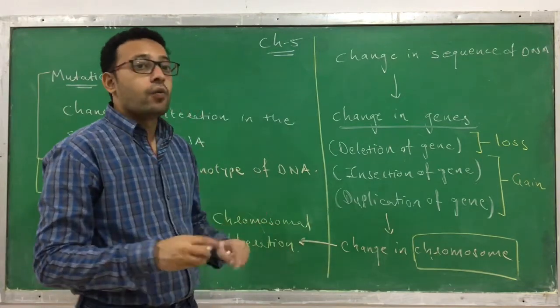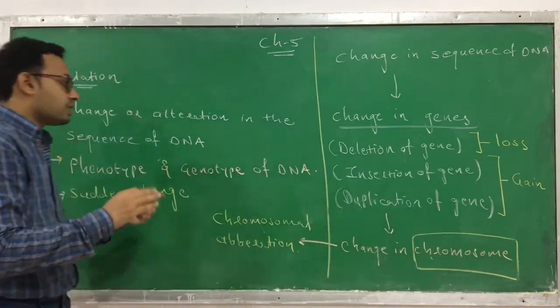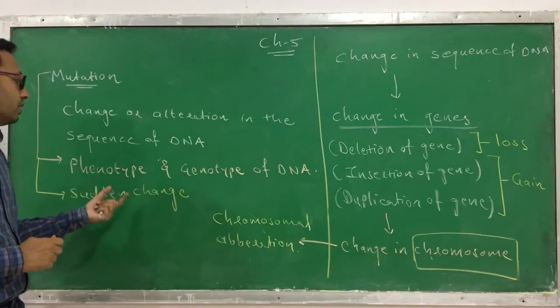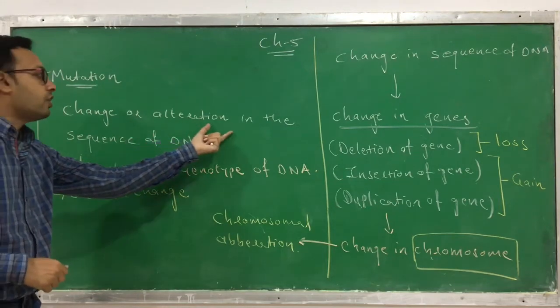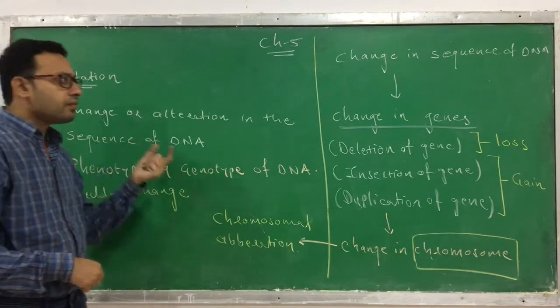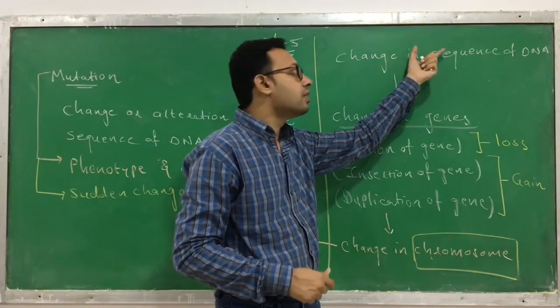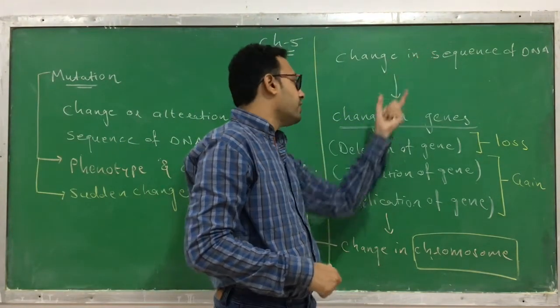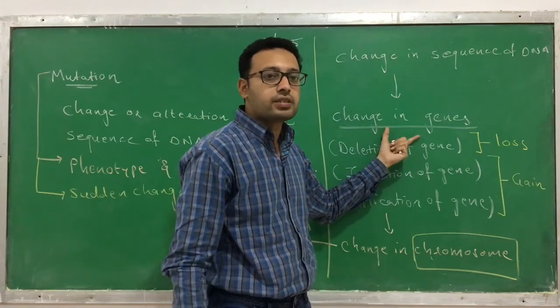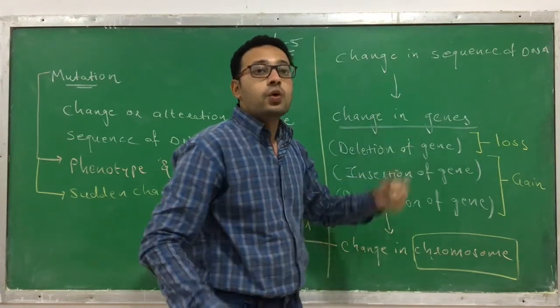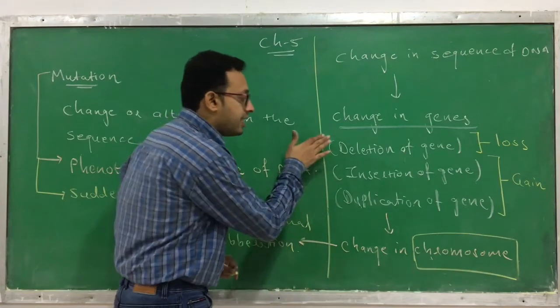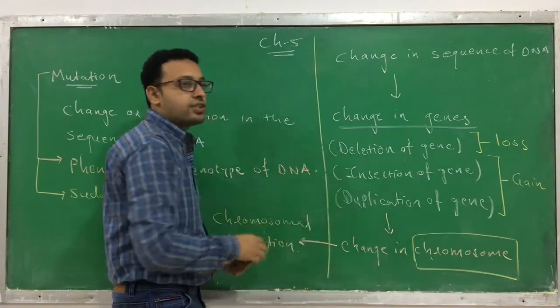Again, I repeat, what happens in the mutation? This is one of the things that happens in the mutation. In the mutation, you all know that there is an alteration in the sequence of DNA. So here there is a change or alteration in the sequence of DNA. Due to a change in the sequence of DNA, obviously there is a change in the gene sequence, or there is a change in a gene. What kind of changes take place? Deletion, insertion or duplication takes place.